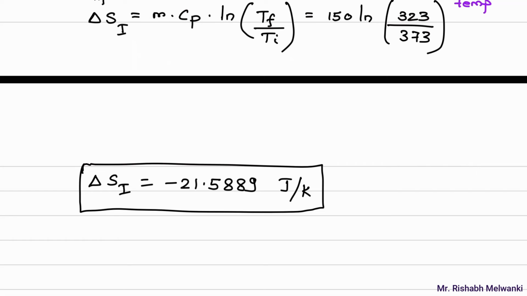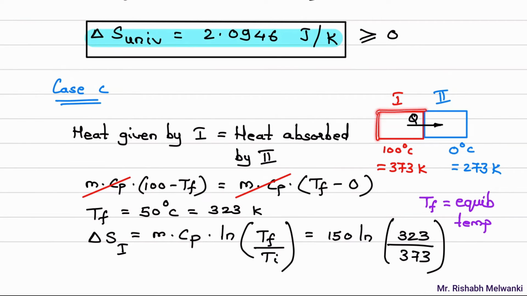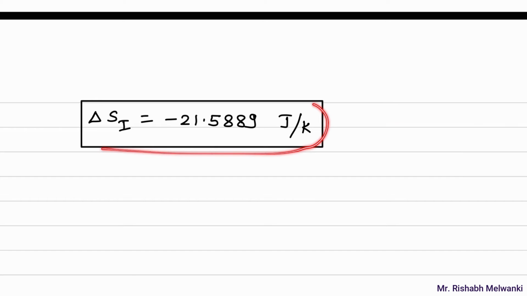Now why is this negative? You can understand it from the diagram. Here you can see this copper block 1 is rejecting heat, and whenever there is heat rejection, change in entropy is negative. So that is why here we are getting negative change in entropy.